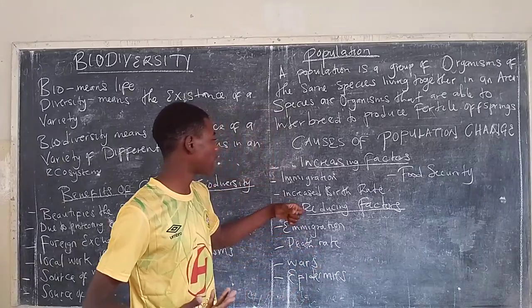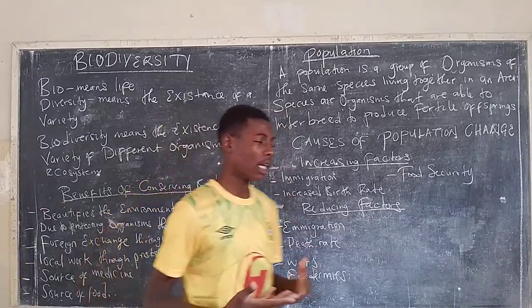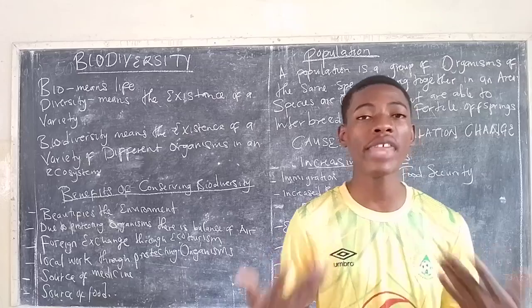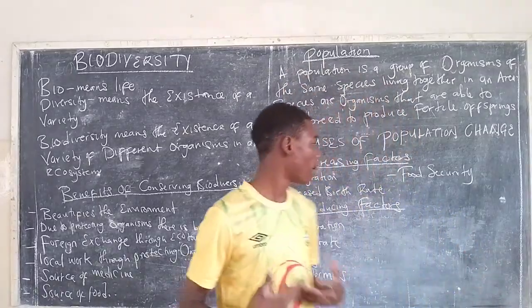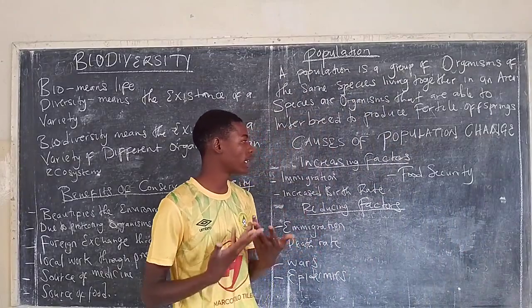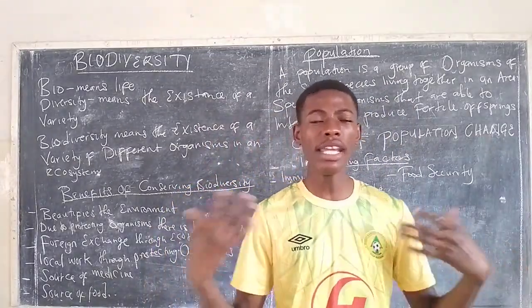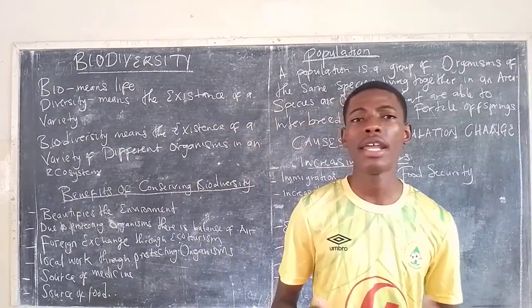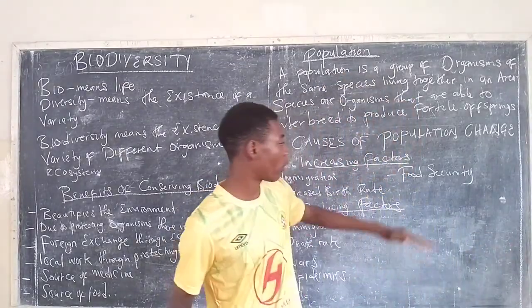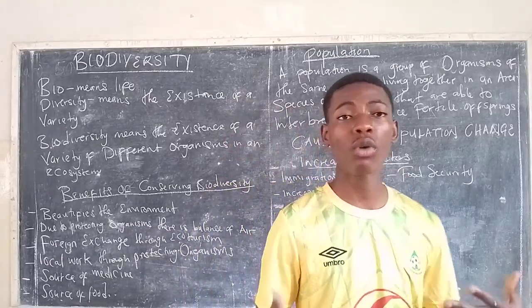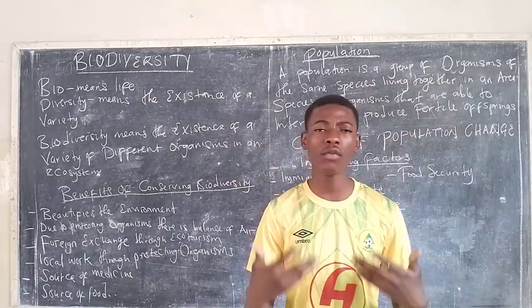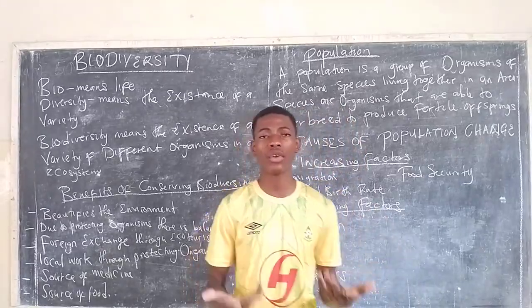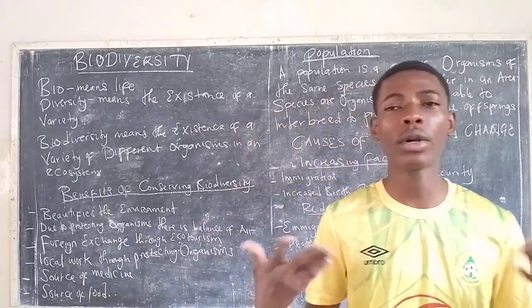The other factor that causes the population to increase is what we call birth rate, which is just the number of babies born per thousand in a given population. When a lot of babies are born, they tend to increase the birth rate. The other factor, which we all know, is what we call food security, which is just the amount of food. If there is sufficient food for everyone, not a lot of people will die because they will have the energy and strength to work as well as live a long life.